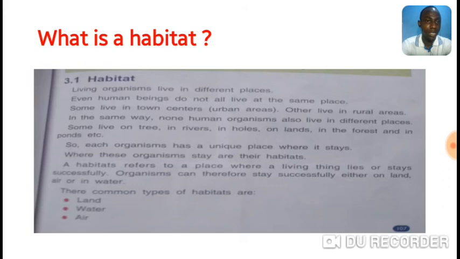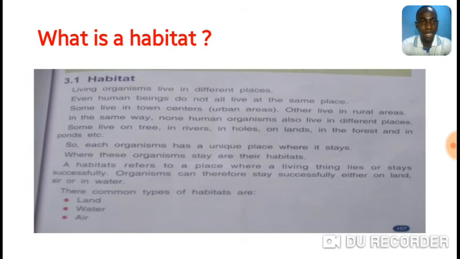In the same way, non-human organisms also live in different places. Some live on trees, in rivers, in holes, on land, in the forest, and in ponds. So each organism has a unique place where it stays. Where these organisms stay are their habitats.